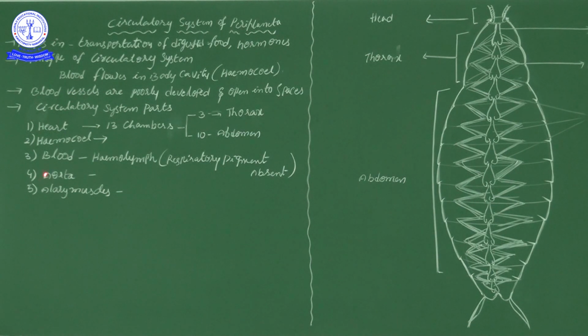Then come to the next part, the aorta and auxiliary muscles. I already said auxiliary muscles are attached to the heart. The heart's contraction and relaxation is controlled by the auxiliary muscles. Then what is the aorta? I will explain at the diagrammatic representation. See, come to the point in the diagrammatic representation in the second column.